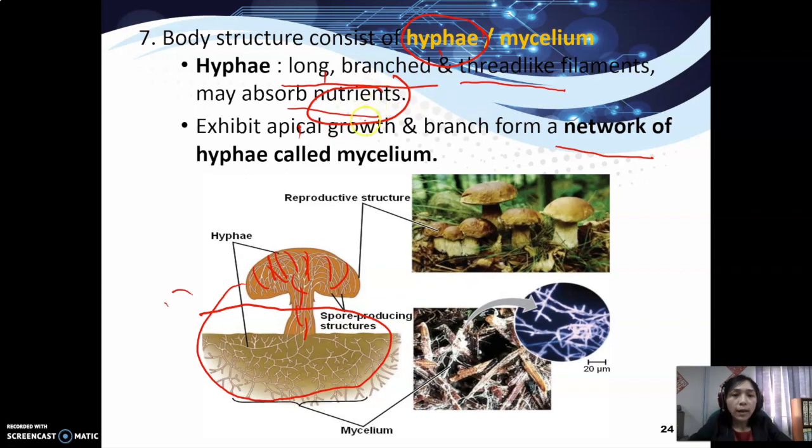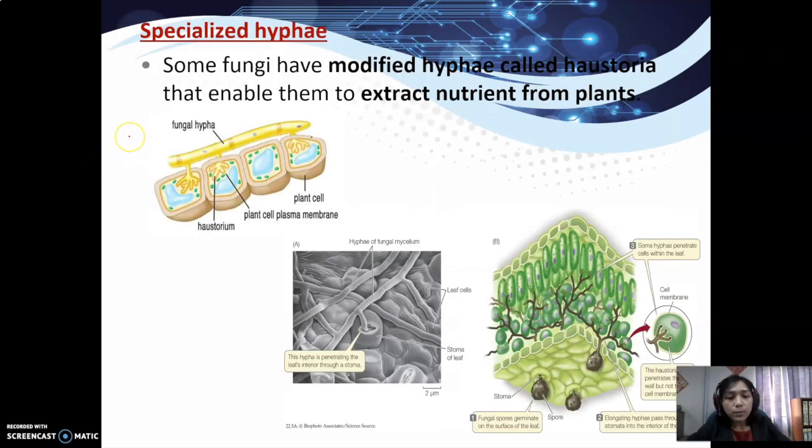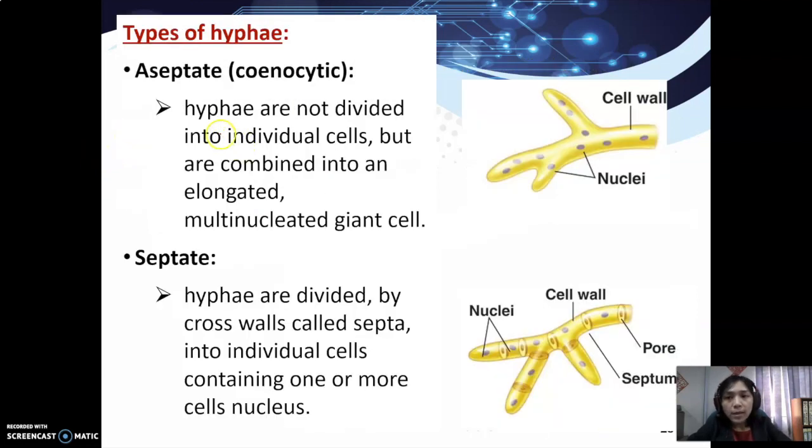This is very important for them to absorb the nutrients because they do not move. They are non-motile and they are not autotrophic. They cannot manufacture their own food. They cannot move, so they have to absorb the nutrients directly by using this hyphae. So we have 2 kinds of hyphae, which is aseptate. What is aseptate?